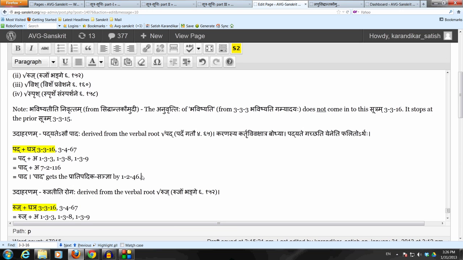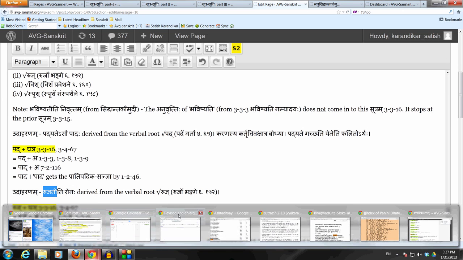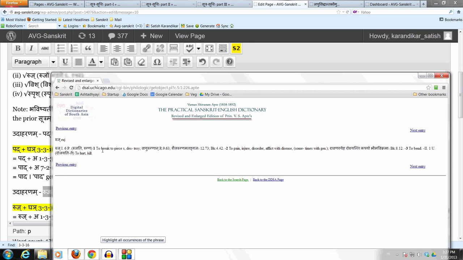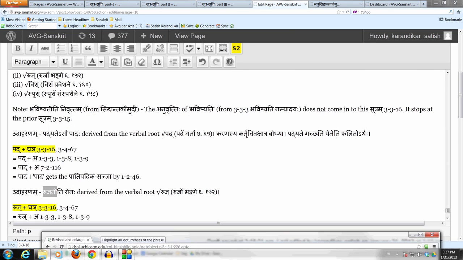Let's take one more quick example here. Rujati rogaha. Rujati, that which pains, afflicts. This verbal root ruj, rujo bhange, from the tudadiganaha, has a few meanings. It means to break to pieces, destroy, also to pain, injure, to afflict. So that is the meaning here, which is to pain or afflict, meaning a disease. So rogaha of course means disease, derived from the verbal root ruj.